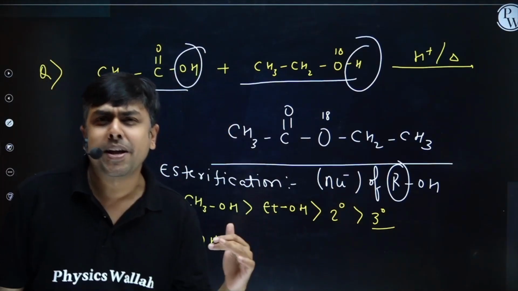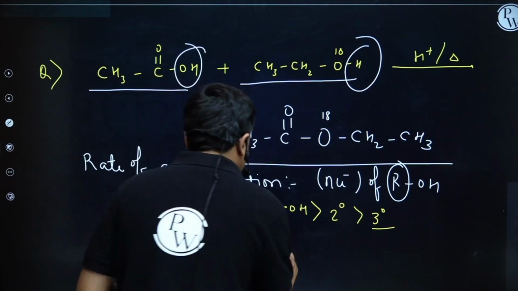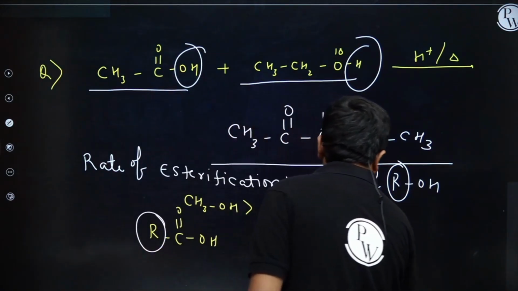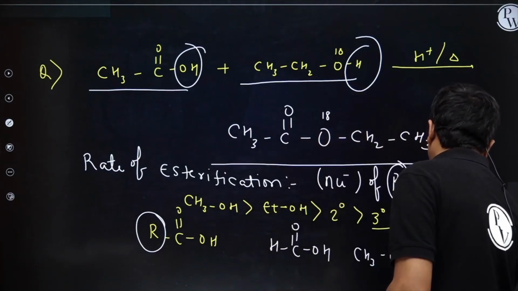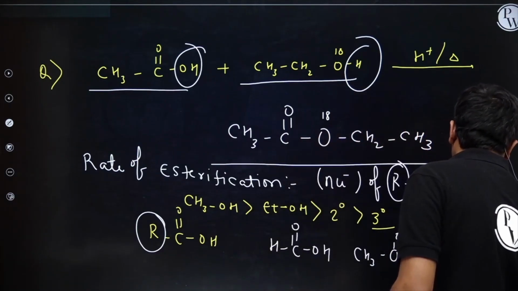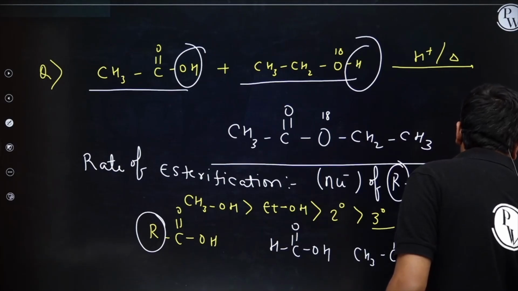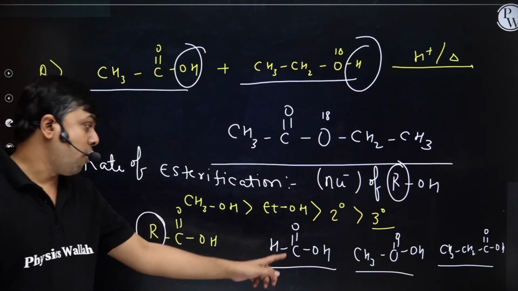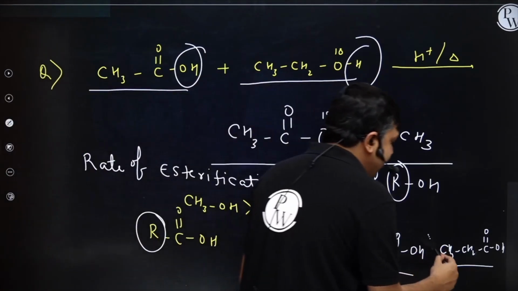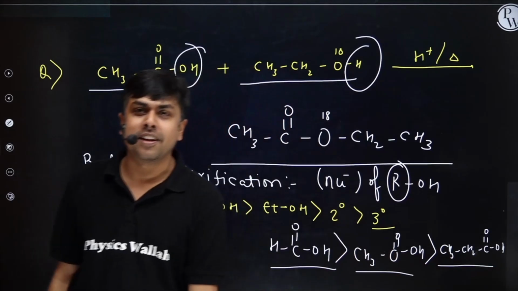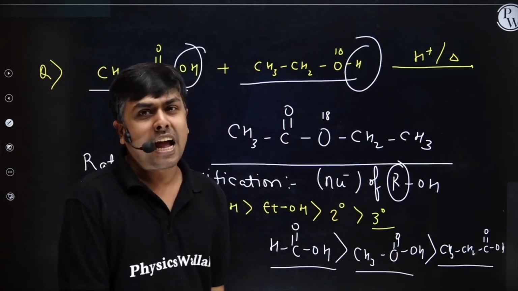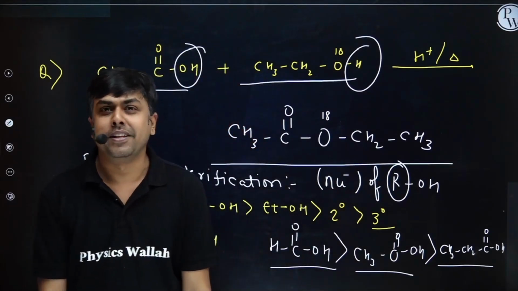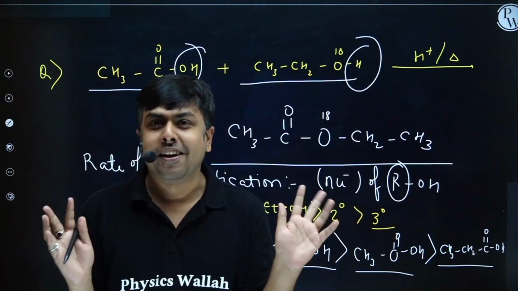So you are having formic acid, ethanoic acid, HCOOH, ethanoic acid, propanoic acid, in which case you will have faster rate of esterification. In case of formic acid, then acetic acid, then propanoic acid. Larger the size of alkyl group, more will be the steric crowding, lesser will be the rate of esterification reaction.